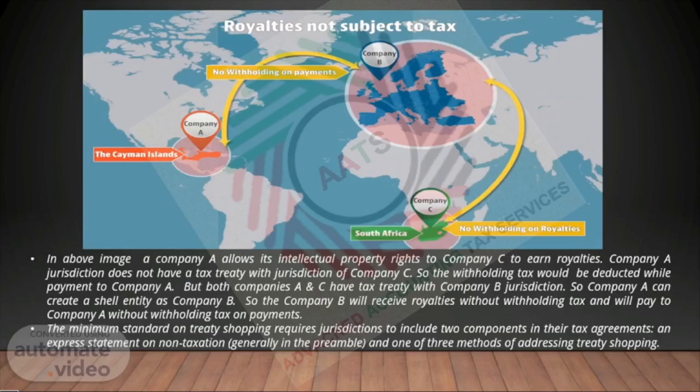The minimum standard on treaty shopping requires jurisdictions to include two components in their tax agreements: an express statement on non-taxation, generally in the preamble, and one of three methods of addressing treaty shopping.